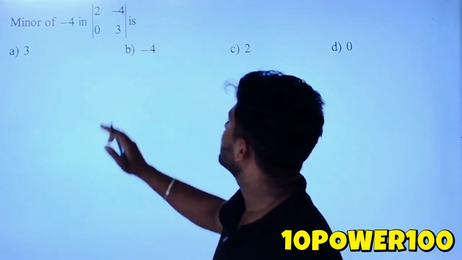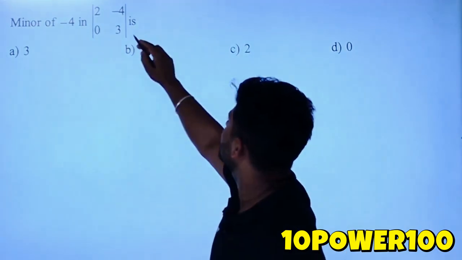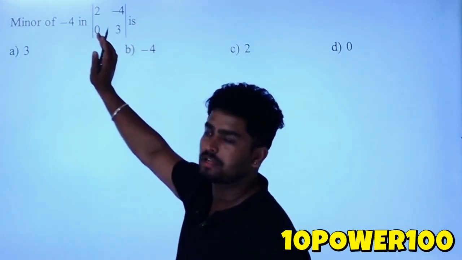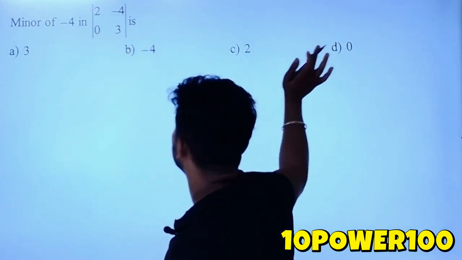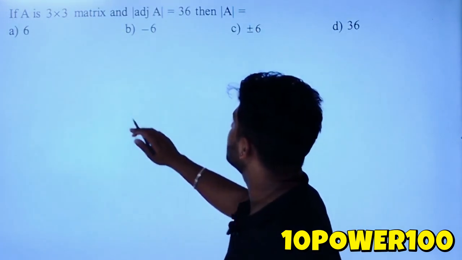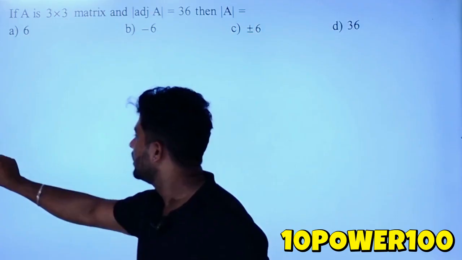Okay, next one. The minor of -4 means the number opposite to it. So here they have given 0, so 0 is the answer. So option D, 0 is the correct answer. Next, wow, this question is good.